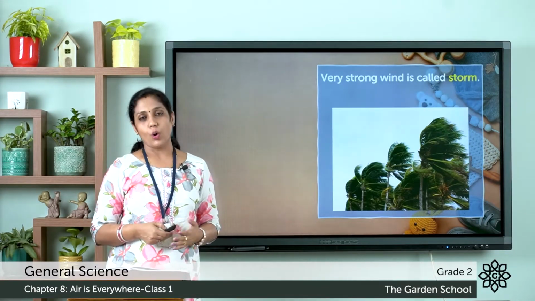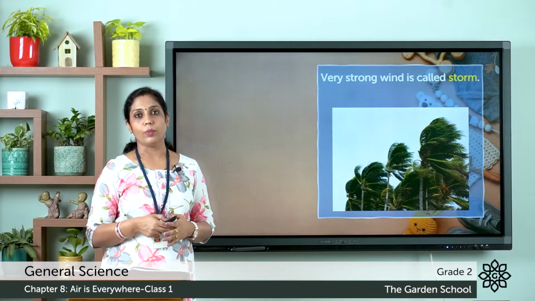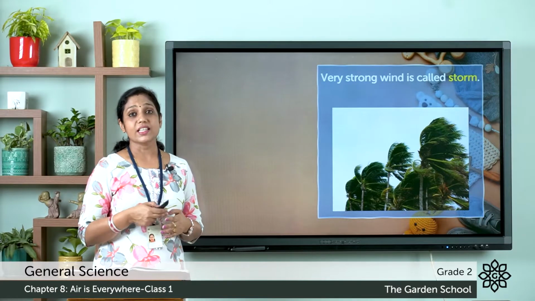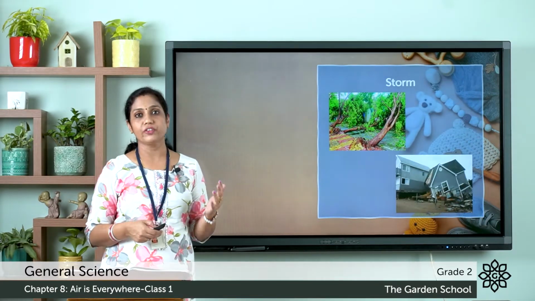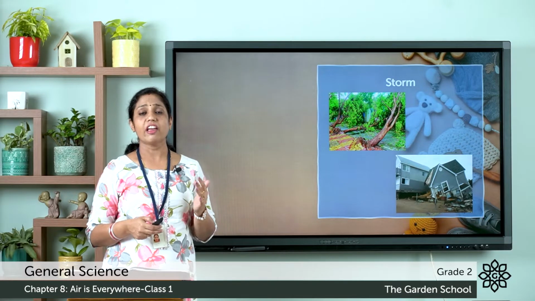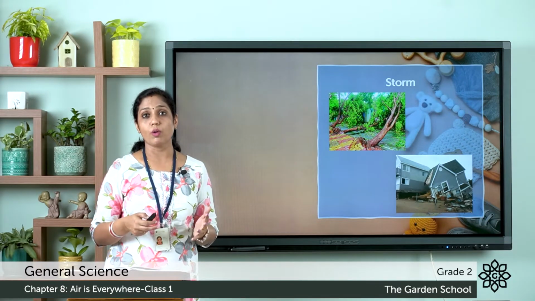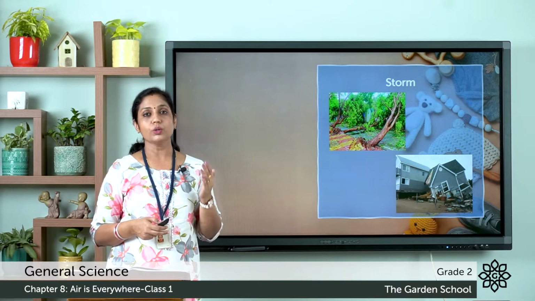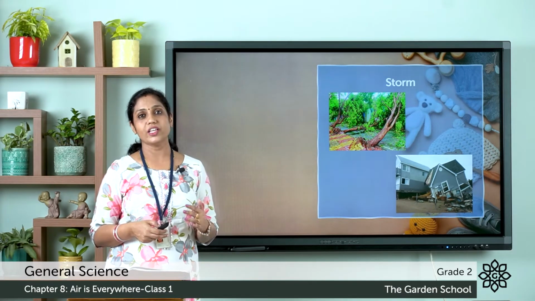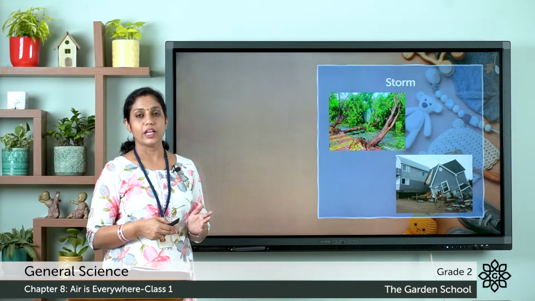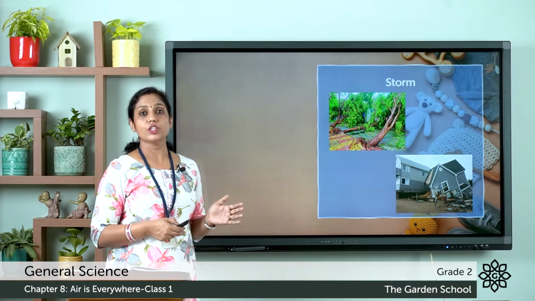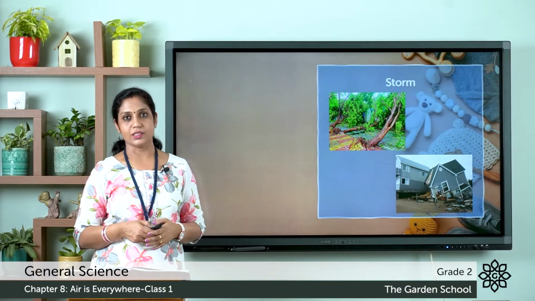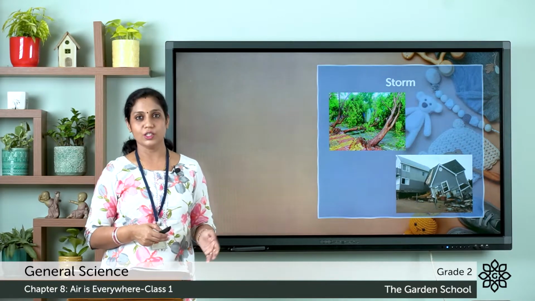When there are very strong winds, we call it a storm. So storms are very strong winds. This storm has the capacity to uproot big trees. When there is very heavy rainfall, you might have noticed a storm also accompanying it. So when there is a storm, the roots of the trees come up above the soil. And also storms have the capacity to damage big buildings. It also harms people and animals. So very strong winds are called storm.